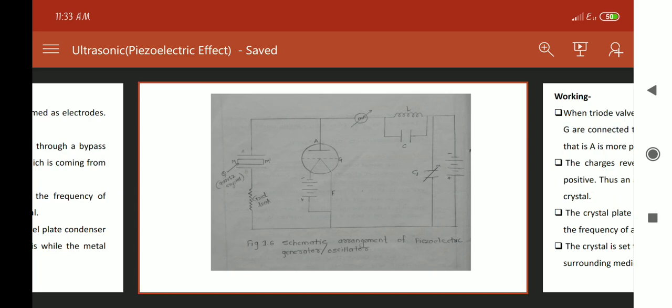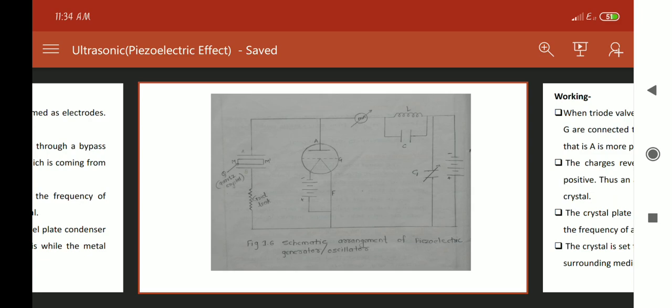Okay, now finally we discuss the working. For working purposes, initially we have to operate this triode valve. When this triode valve is operated, a small alternating current flows in the anode circuit. Here A means anode and G is nothing but the grid, connected to opposite plates of the quartz slab. Now A is more positive and G is more negative. If we reverse the charges, then A becomes more negative and G becomes more positive.